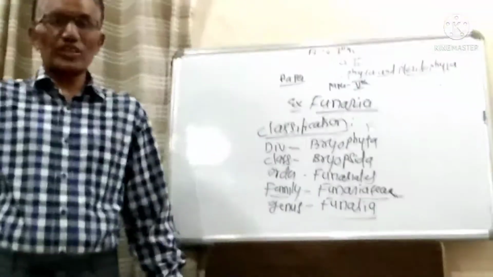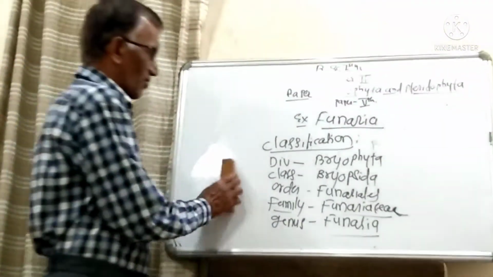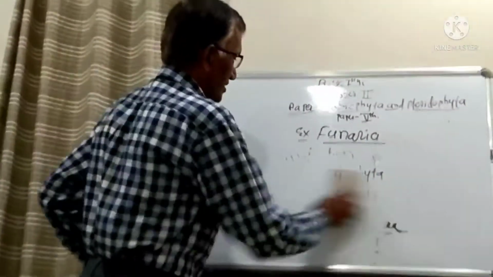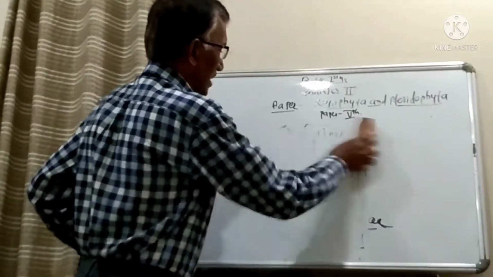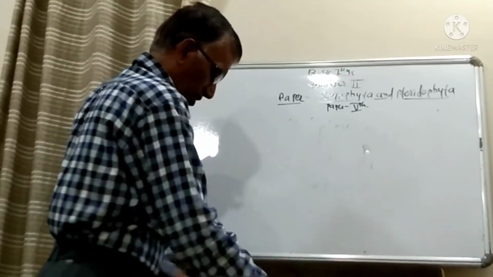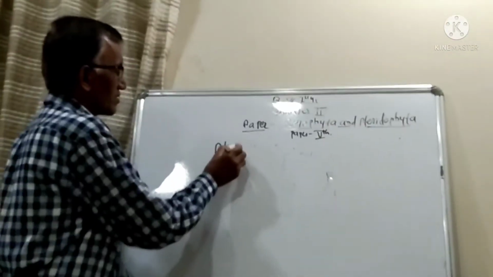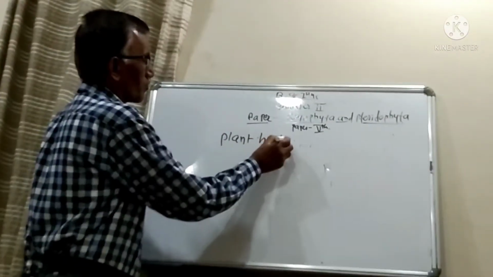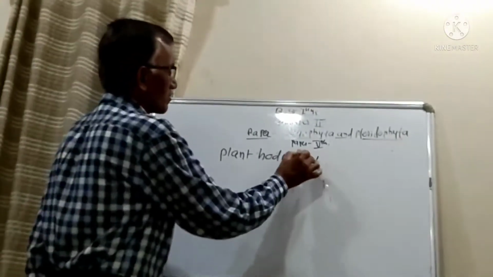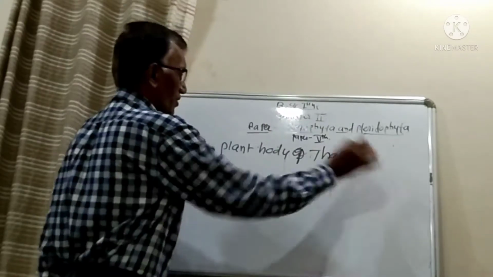With this explanation of the occurrence of Funaria, you have to go through the external characteristics, the plant body or thallus structure of Funaria.